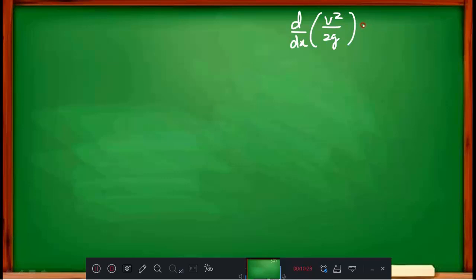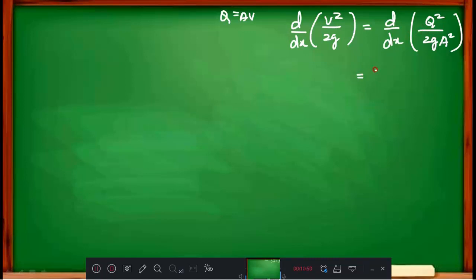But here I have to differentiate this, as it is still not differentiated. That I will do. That is d by dx, with 2g as it is, and v square means what? Q is equal to A into v. Therefore v equals Q by A, so this becomes Q square divided by A square. Agree? Yes, you have to agree.